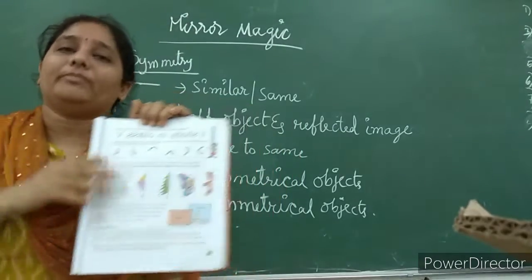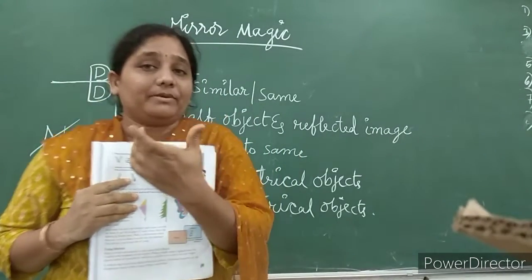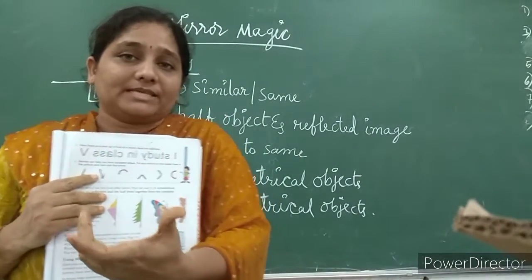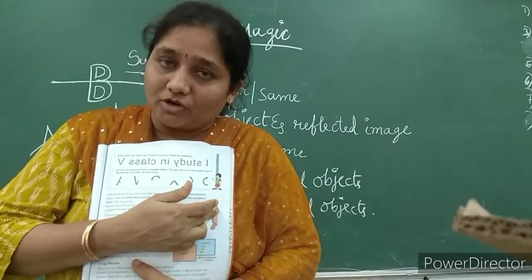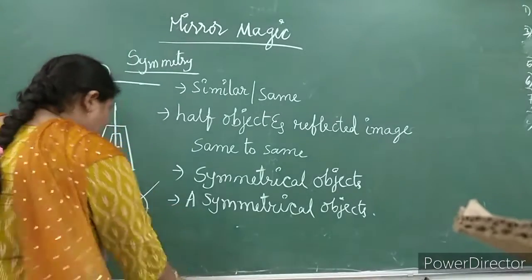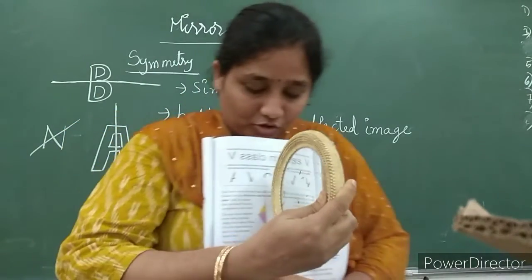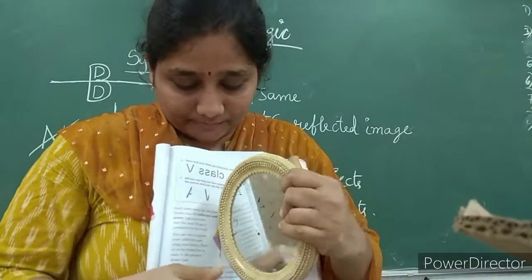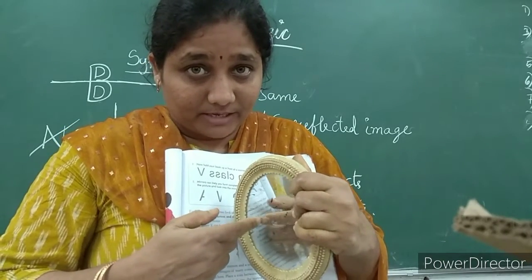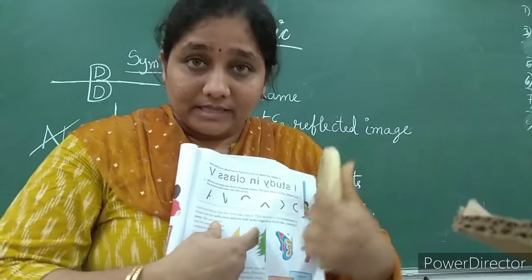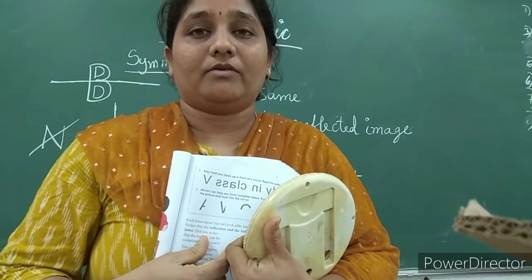As it is, you copy these pictures in your notebook on the right side, white paper side. Now on those pictures you place a mirror like this. When you place a mirror like this, its half reflected image is seen in your mirror. Then start drawing the remaining half.